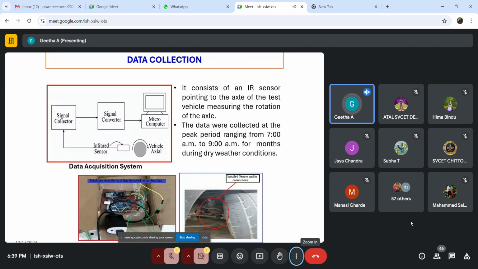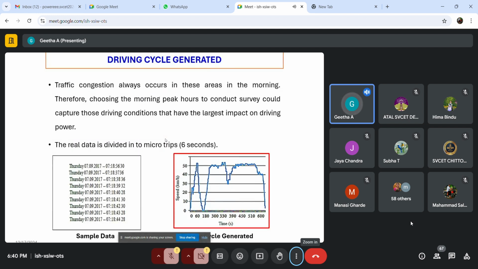Then, after choosing your location, you have to fix a sensor so as to measure the speed of your wheels. Okay, then it should be recorded in the computer, and it should not be done in a single day. We should do it for a month, at least a month, because every day we have a different velocity pattern, right? So we have to record it for about 1 month at least. Then we can make our own driving pattern.